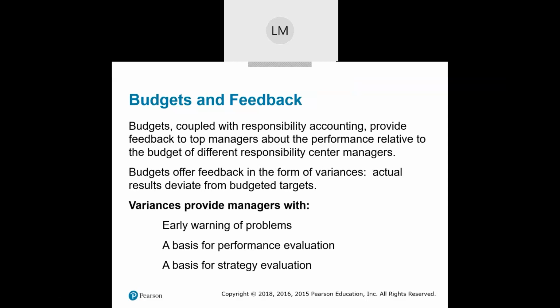But what do variances provide managers with? Well, they give us early warning of problems, especially if we're watching as things go along. They give us a basis for performance evaluation. Let's say they have a margin of error, an acceptable range of being off by maybe 1.5%.